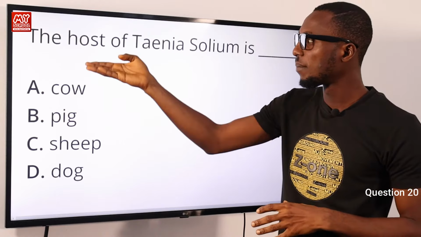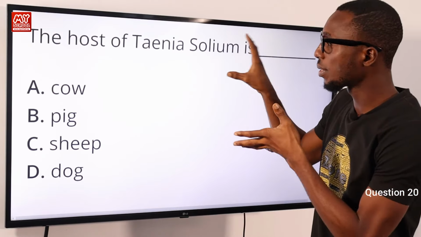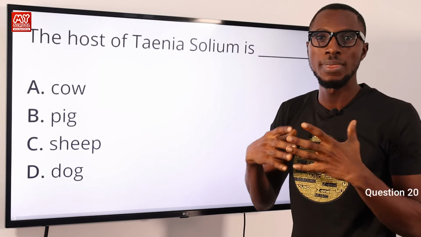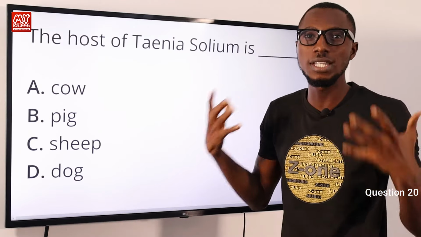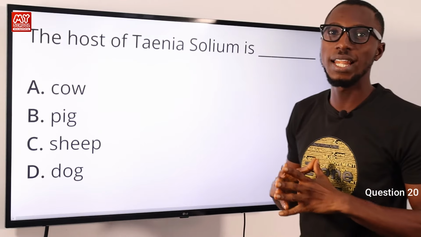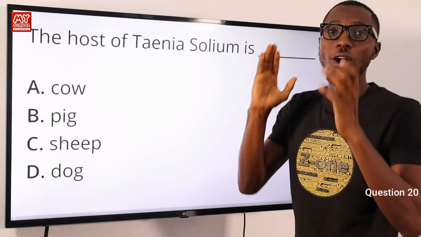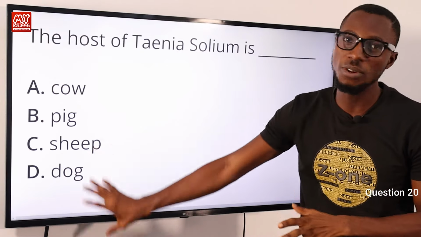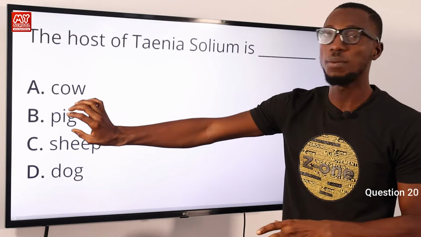This leads to pork tapeworm infection, a kind of infection called cysticercosis, and it can cause seizures, so it's very important that one seeks medical help as soon as possible. So going back to the question at hand, the host of Taenia solium in the context of the options given to us is option B for pig.